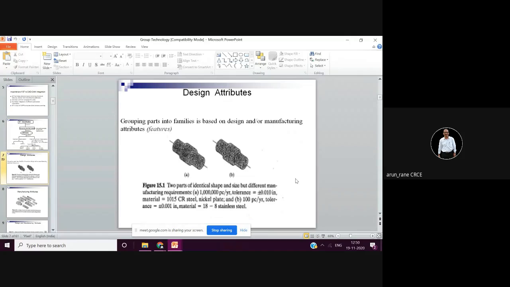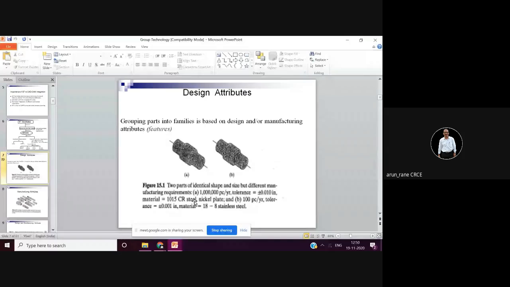Grouping parts into families is based on design and manufacturing characteristics or the features. Like now here are the round components, but they may need different manufacturing techniques.